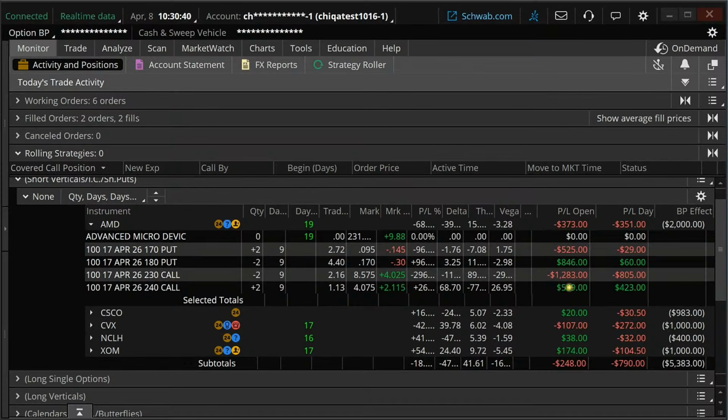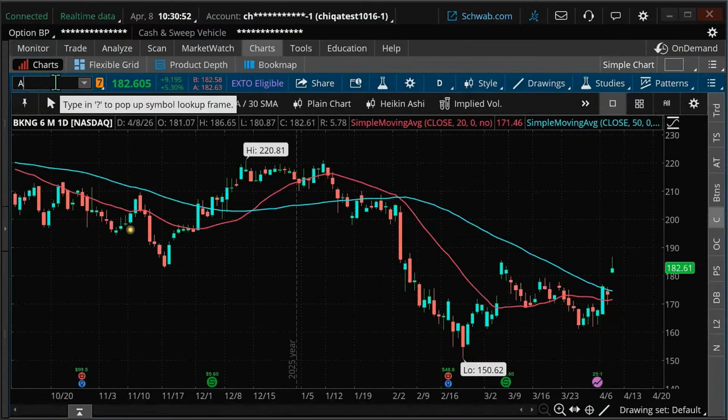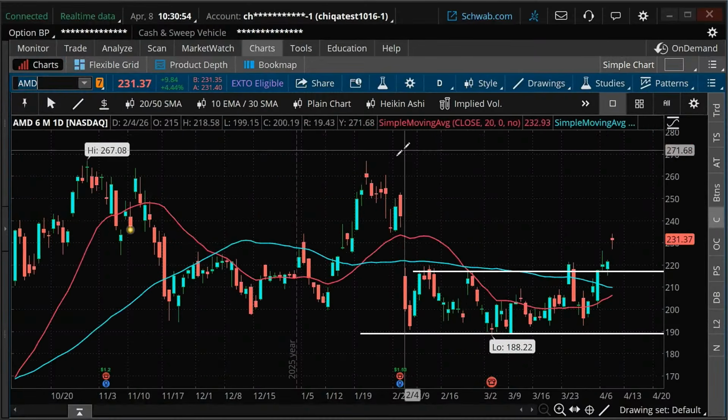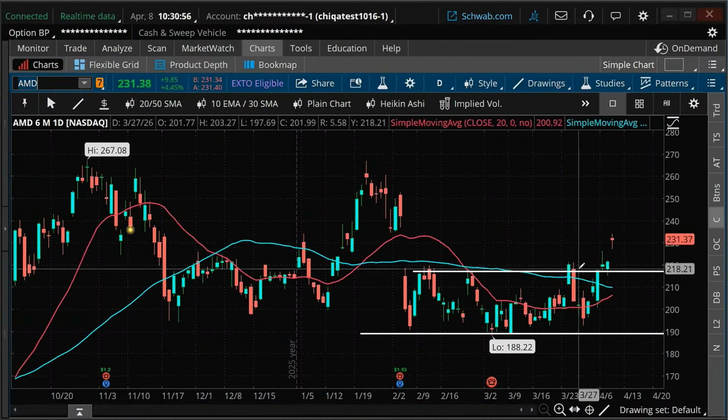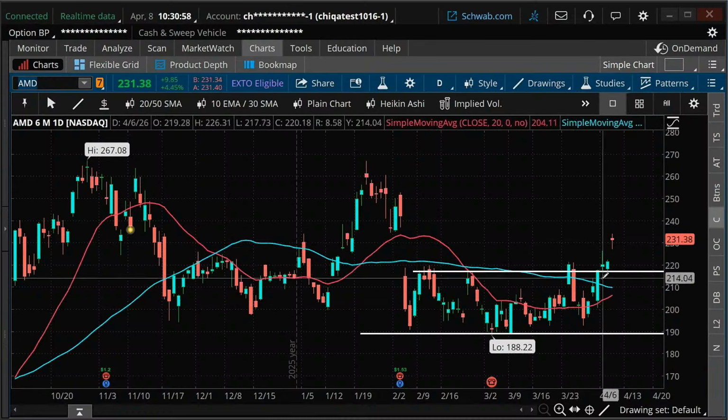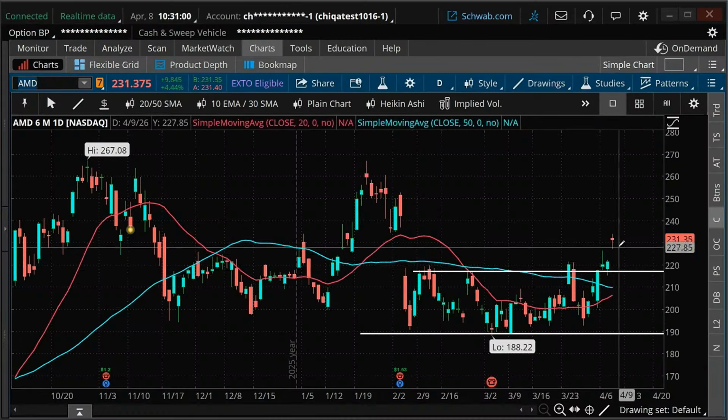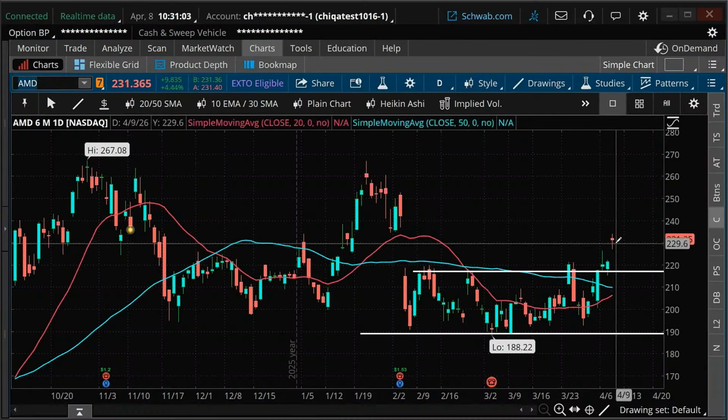When we look at this, you can see here's the P/L day, this column right here. This really got hurt today. We can look at a chart on AMD here and see what's happened. Well, we had a nice gap up. I was kind of hoping that this was going to stay in this range and bounce down. Well, it didn't do so. It gapped up against us.